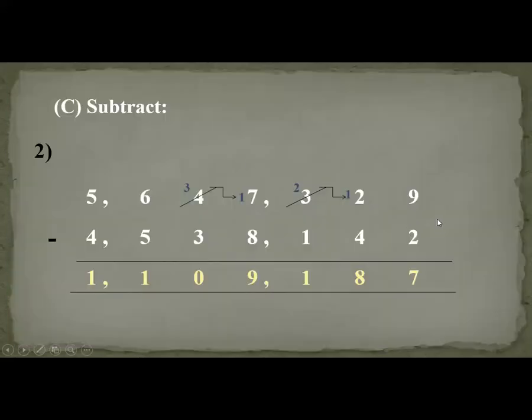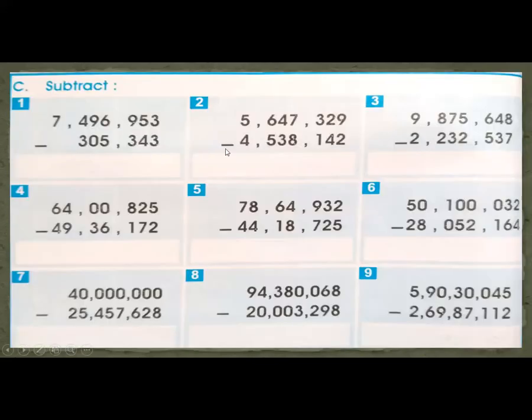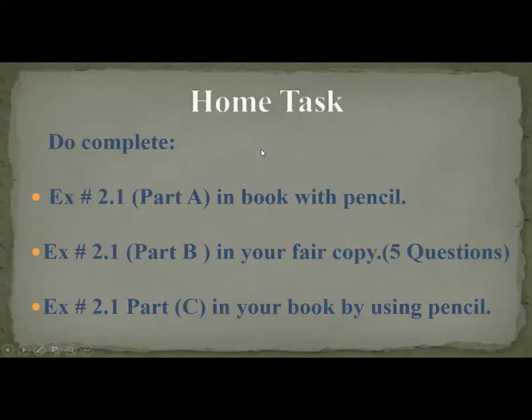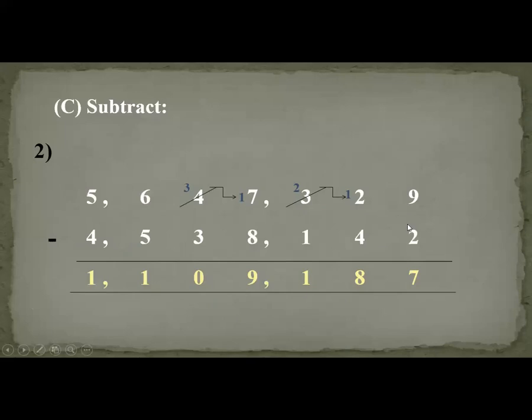Okay. So here, first of all, you arrange it in vertical. This here example number 2 is solved for you. Look at here, 9 minus 2. This is the Pakistani period. This is the international period.